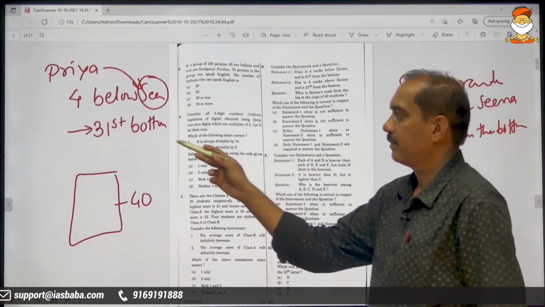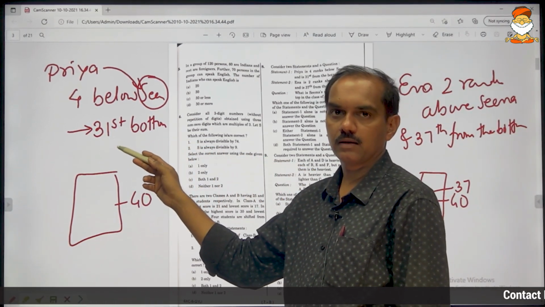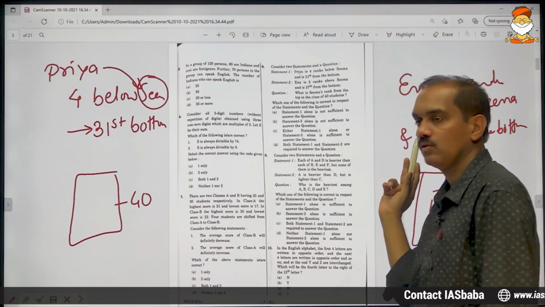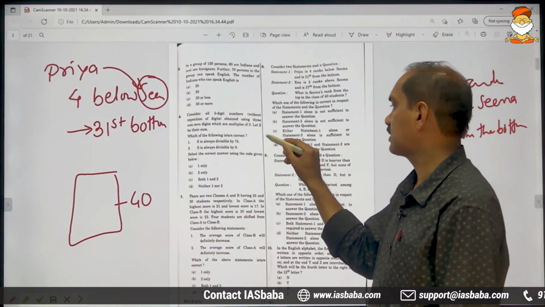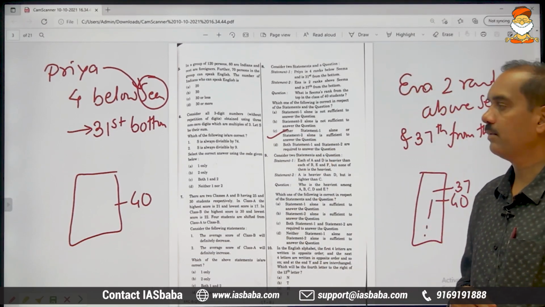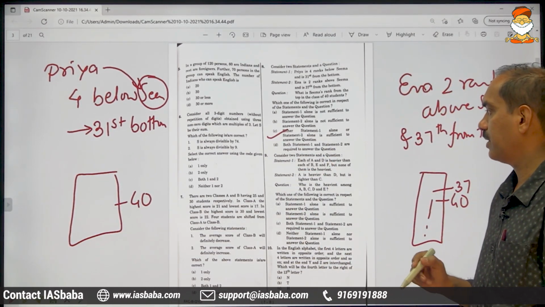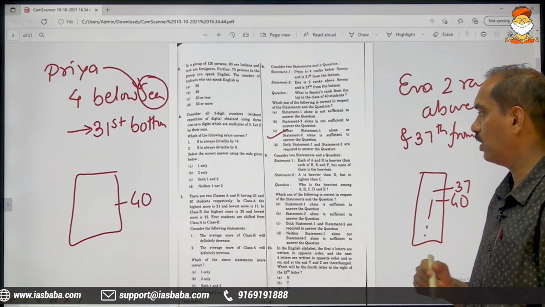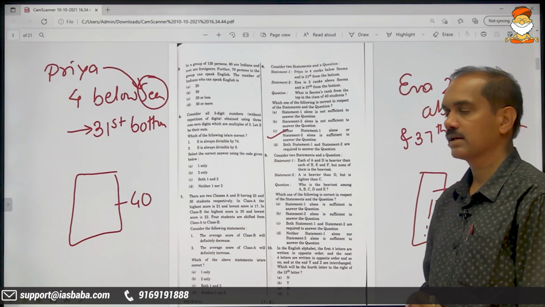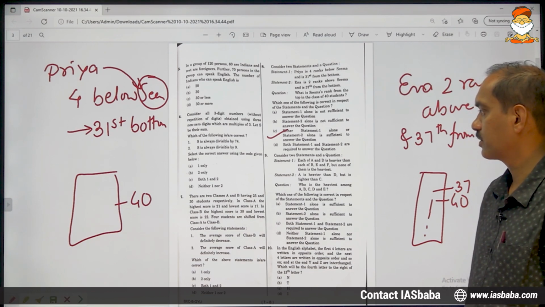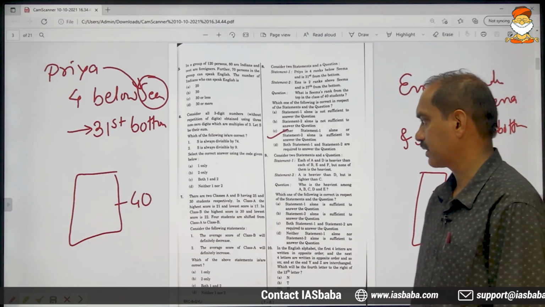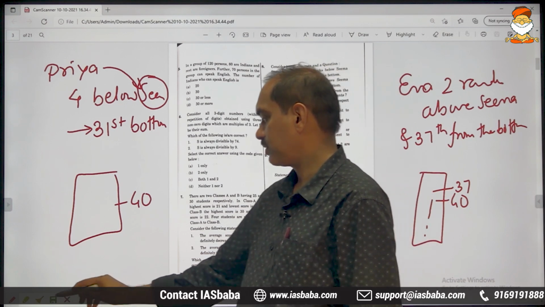So with statement 1 alone also we can manage. Using statement 2 alone also we can manage. Therefore the third option will become correct. Either statement 1 alone or statement 2 alone is sufficient to answer the question. That should be marked. So the third option is correct. This is everything about this.